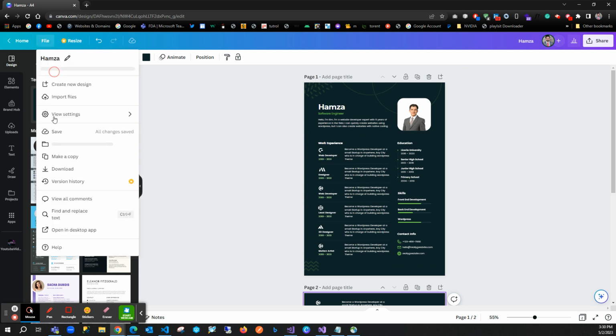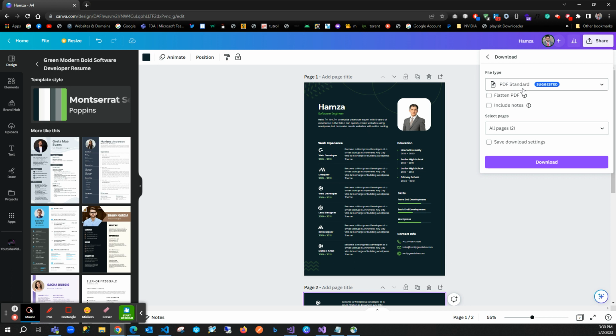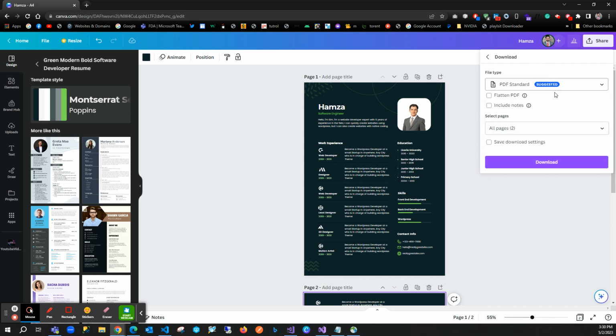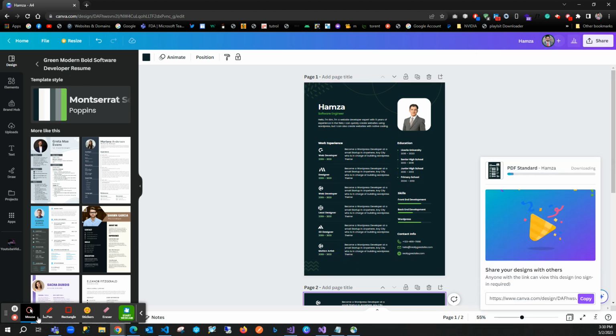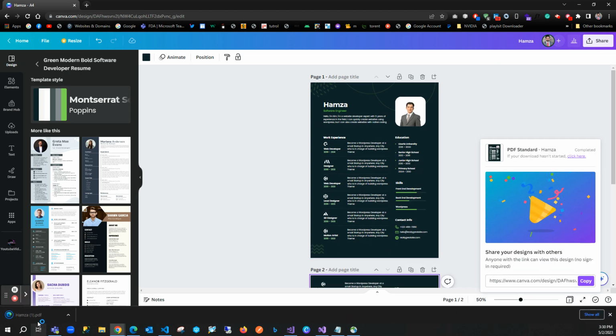we can click on file, click on download, and select the file type from there. Here are different file types like JPG, PNG, PDF, print, or whatever file you want to download. I will just go with PDF standard and click on download. My download will start once the processing is done. You see, the icon is processing and now the download is done. I will click on this. My resume download is done.